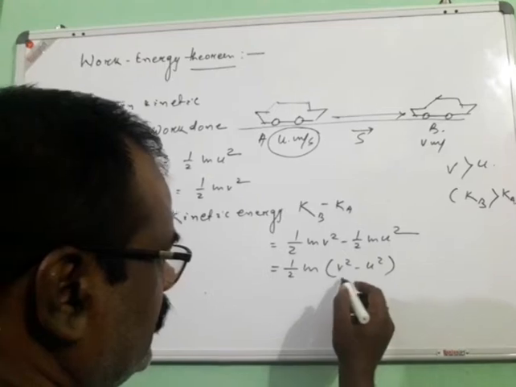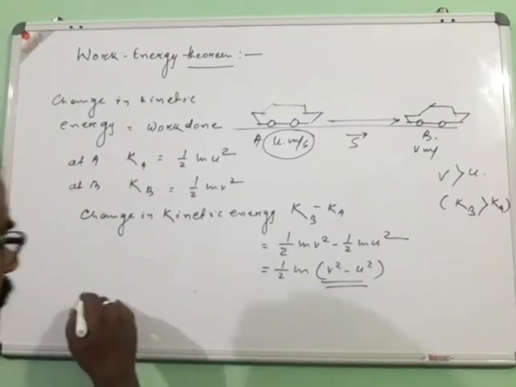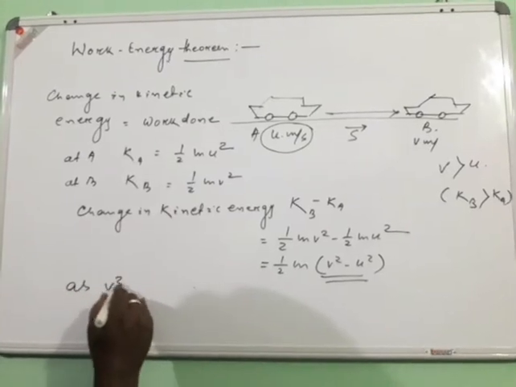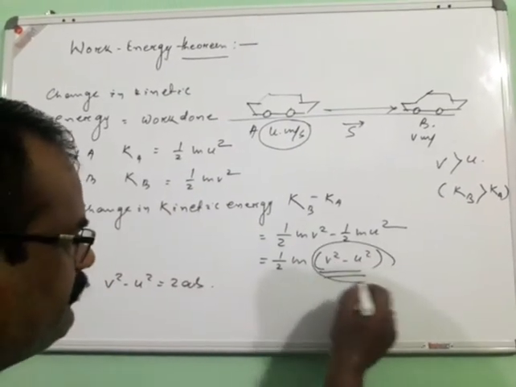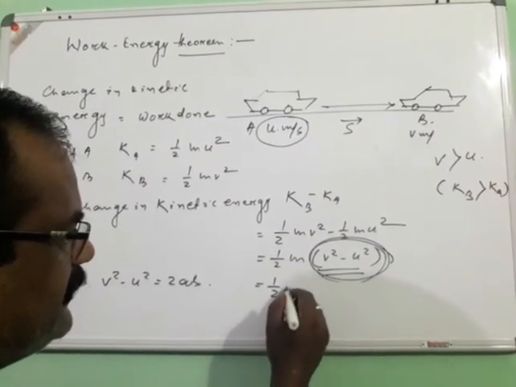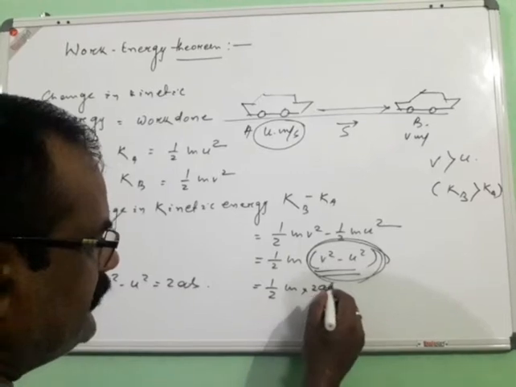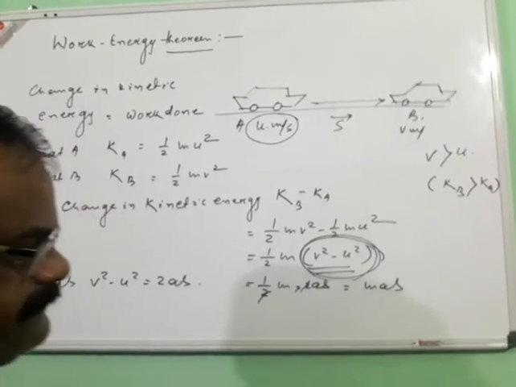However, from the second equation of motion, v square minus u square is equal to 2as. Substituting the value of v square minus u square as 2as, we get half into m into 2as, which gives the expression mas.